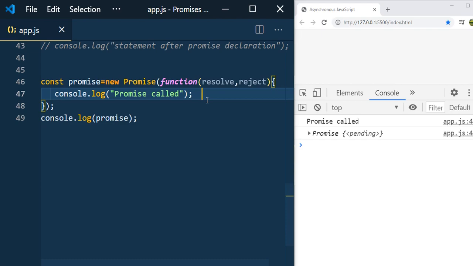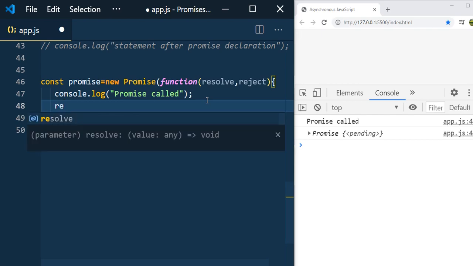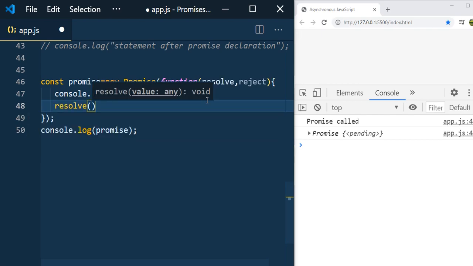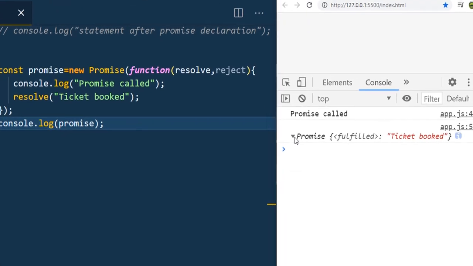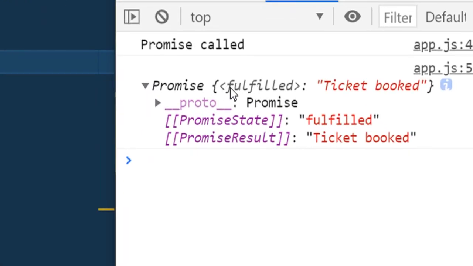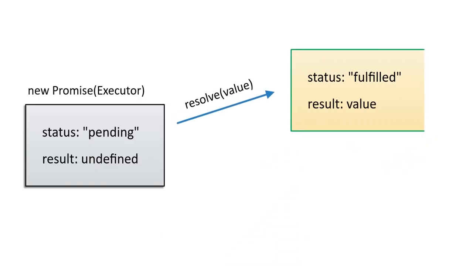Now let us assume your friend booked the ticket, which means your friend fulfilled his promise and you got the expected output. So in that case, we have to use resolve. Resolve "ticket booked". Now let's save and see this promise state. You can see that the promise state is fulfilled.